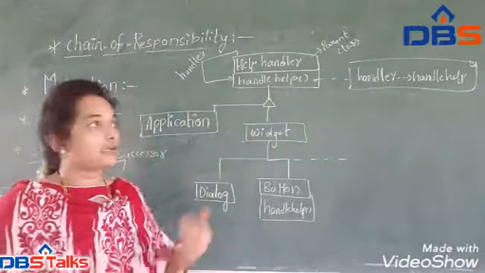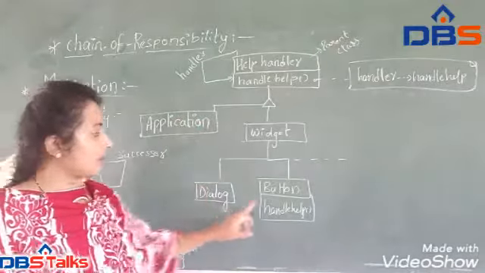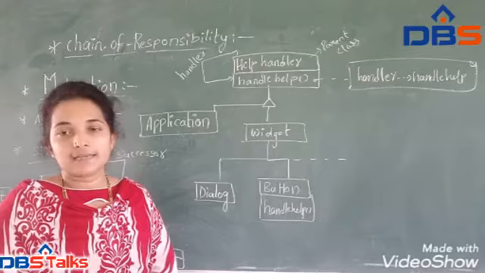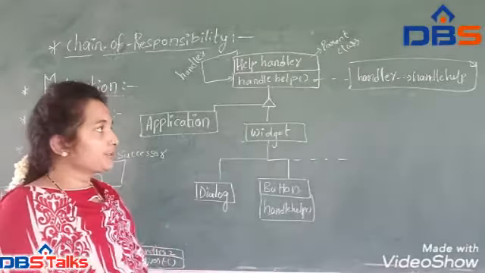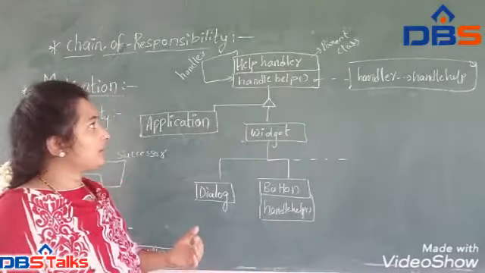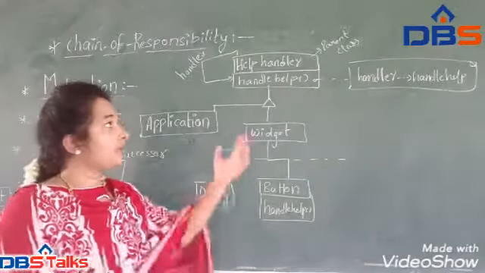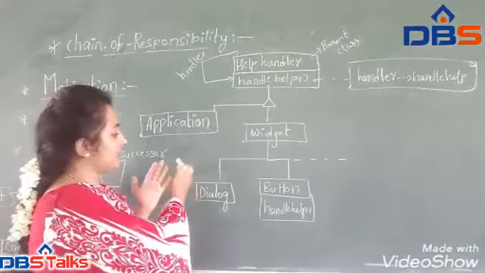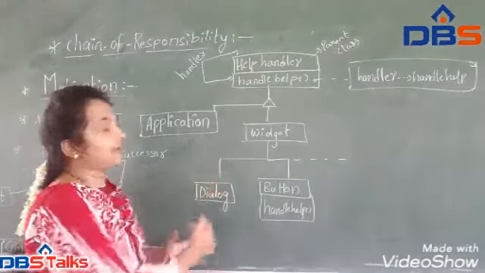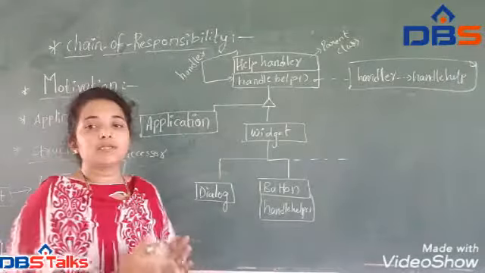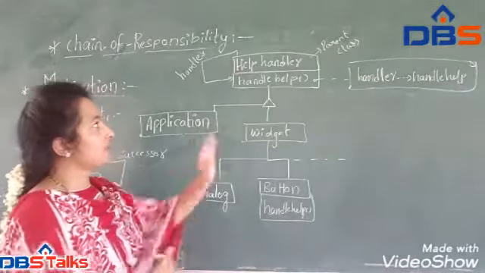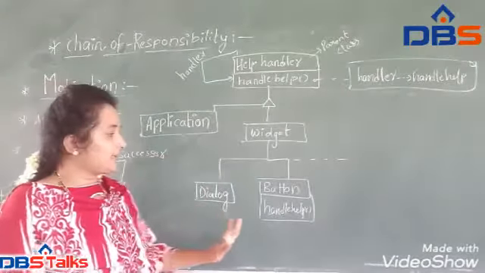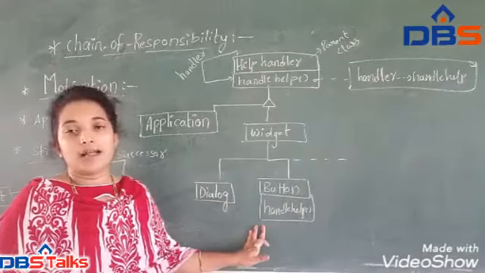So in this we are having application, dialog and button. These are the different subclasses we are having. These subclasses' responsibility is to take the handler operation to handle the request. Whatever request came from the handler, in order to solve that request, they take the operations from the help handler. That is how the application, dialog and button act.